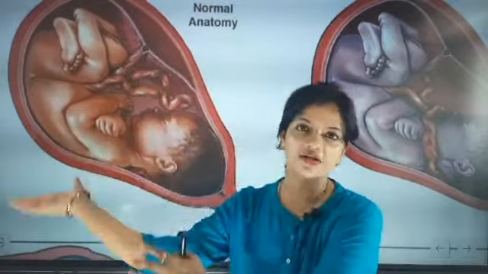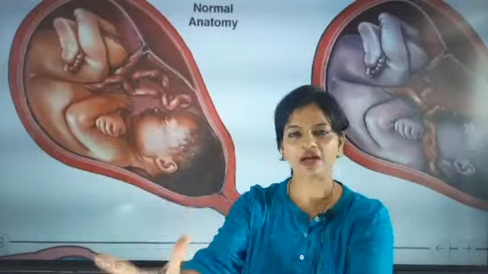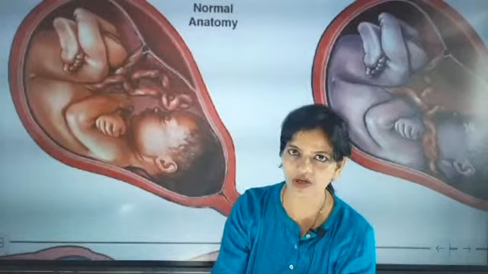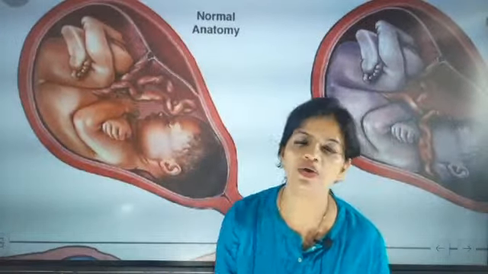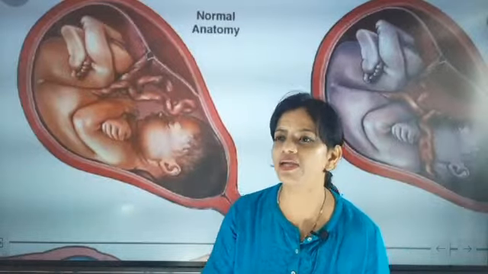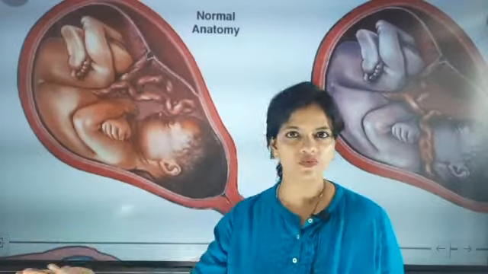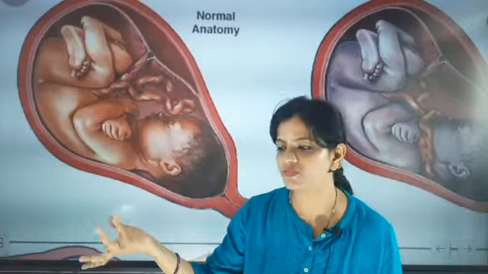Now we have discussed the male reproductive part. The male reproductive part only has one work, and that is to produce sperms. If the sperms do not come out, then the sperms have a lifespan.